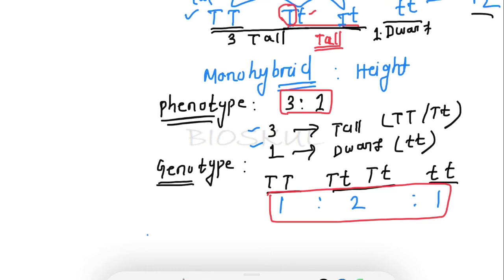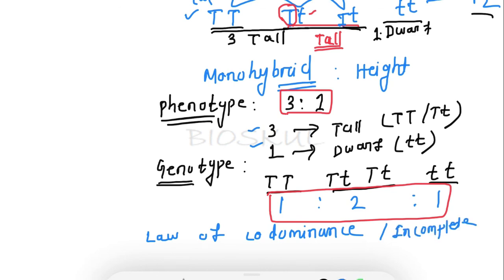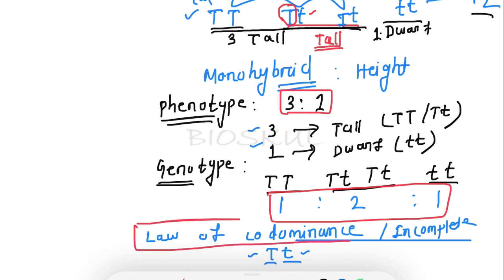In some cases, like codominance and incomplete dominance, we can see that in a heterozygous condition, both the alleles express their character, where the law of dominance fails. So my upcoming video will be on the law of codominance and incomplete dominance.